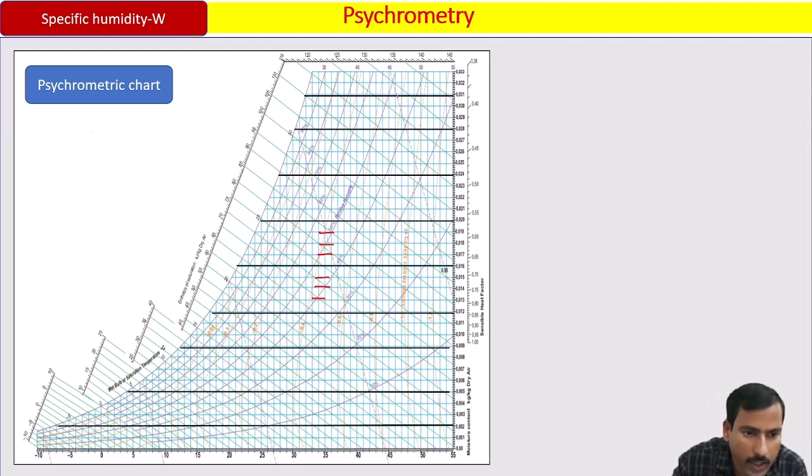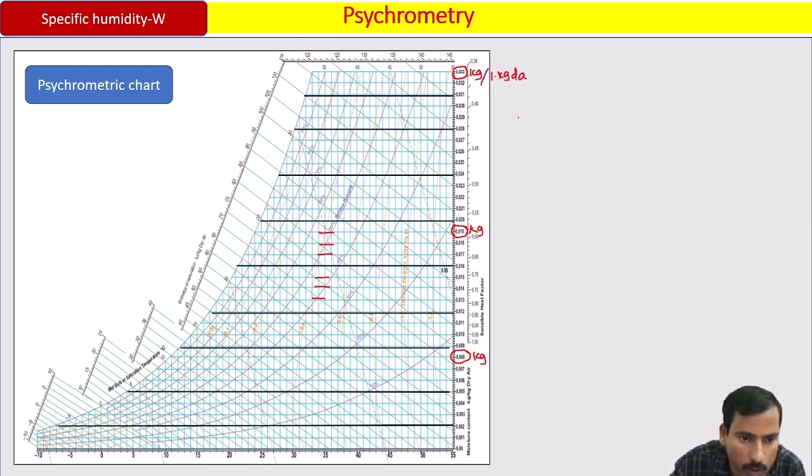This scale is called the specific humidity scale. For example, what is written here is 0.033, here 0.019, and here 0.008. What is this? This is 0.008 kg of water vapor, 0.019 kg of water vapor, 0.033 kg of water vapor present in 1 kg of dry air.